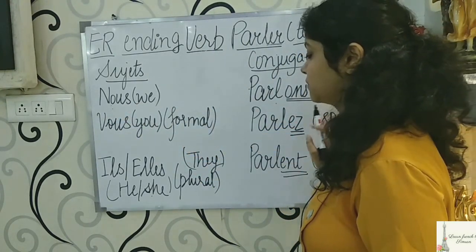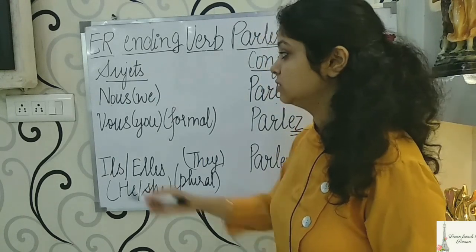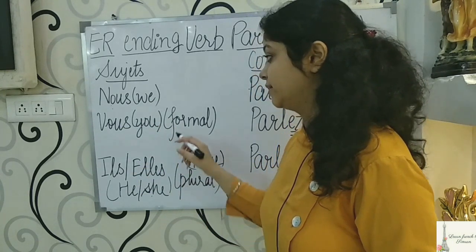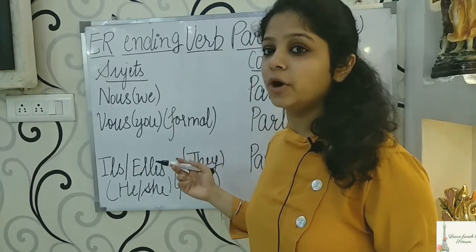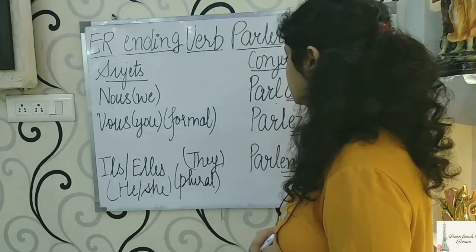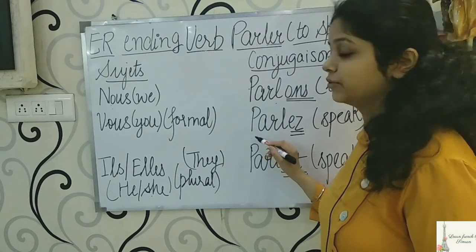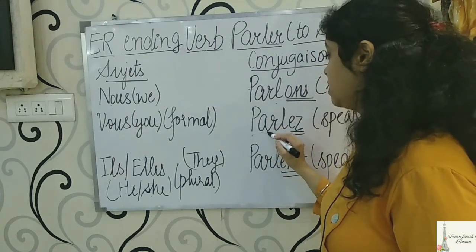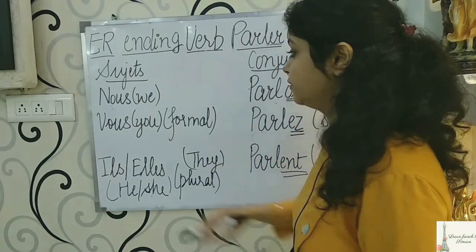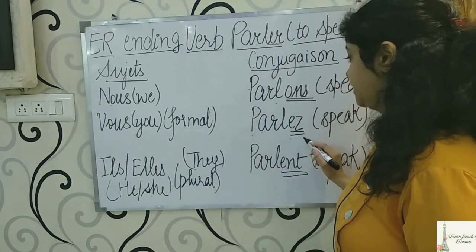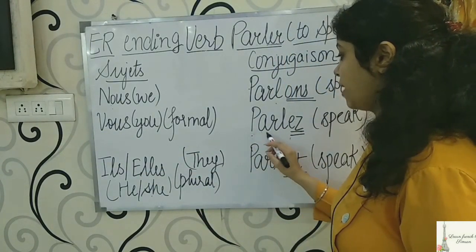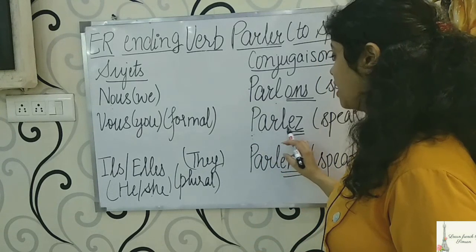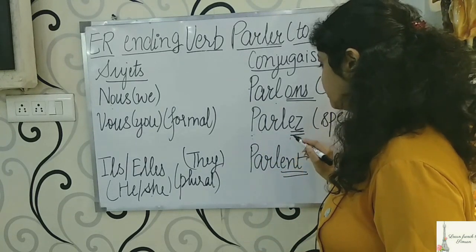Nous parlons. Now our next subject is vous, which means you in French, and as we know, it is used in formal situations. First we do the first step, that is PARL, omit the ending and write PARL. Now the ending with vous would be EZ, and it will become parlez, the pronunciation would be parlé.